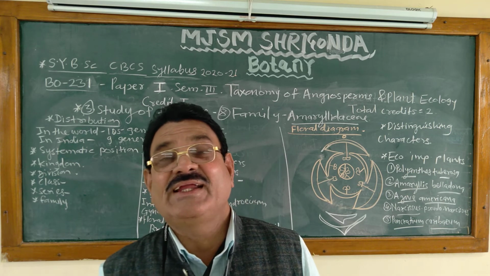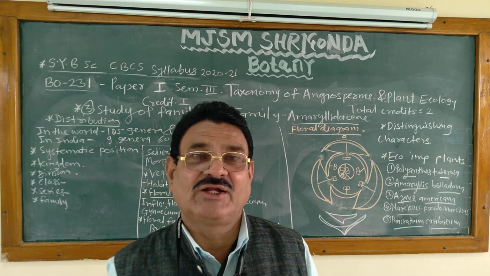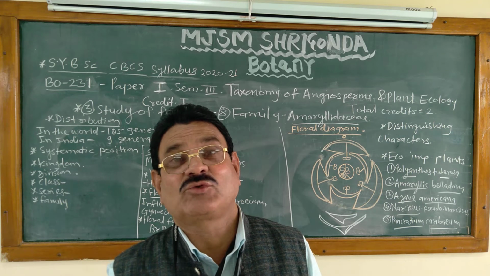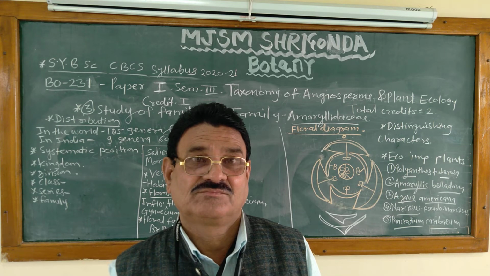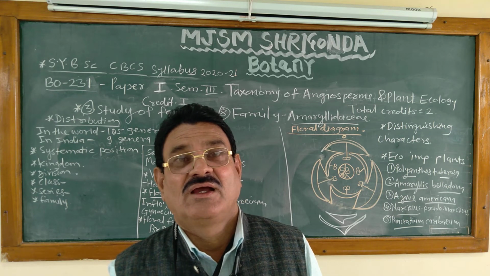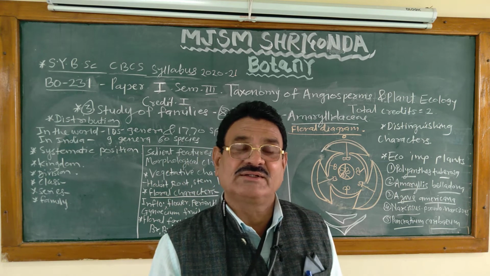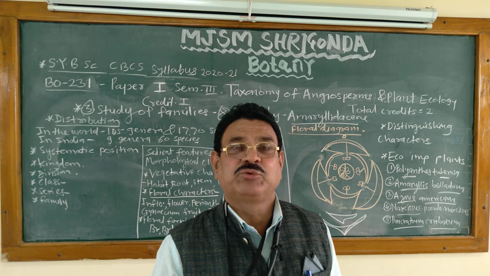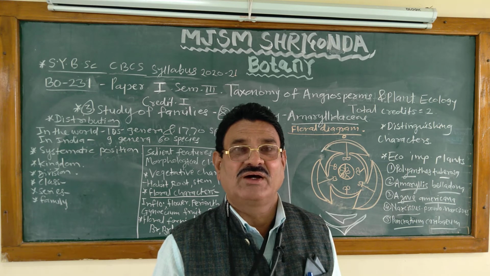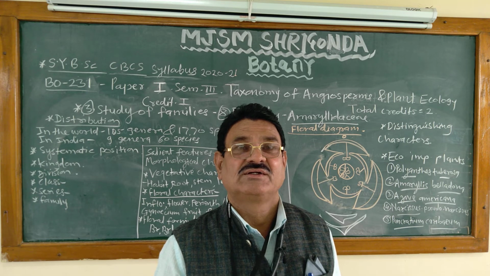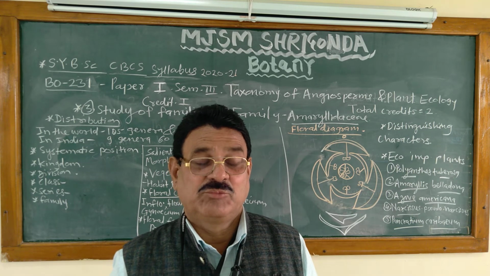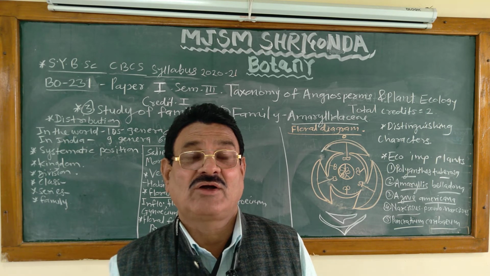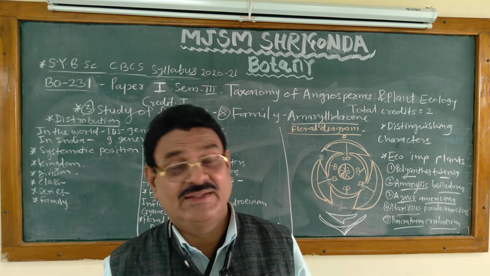Then the salient features of the family. What are the salient features? In salient features there are the morphological characters of the family, which are of 2 types: vegetative characters and floral characters. Vegetative characters include habit, root, stem, leaf. Floral characters include inflorescence, flower, perianth, androecium, gynoecium, fruit, seed. And then the floral formula, how to write the floral formula and draw the floral diagram, and then distinguishing characters.